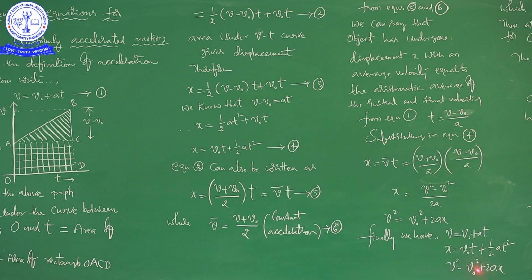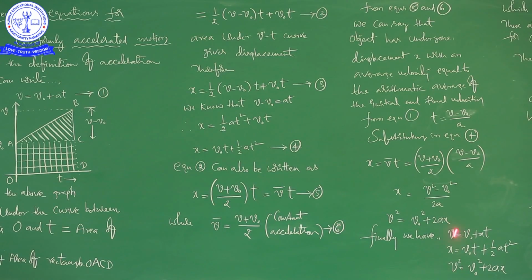Okay. So, whatever we have, everything is followed by a body when it is moving with uniform acceleration. But finally, importantly, we have three equations. These are the three equations which are satisfied by a body when it is moving with uniform acceleration.